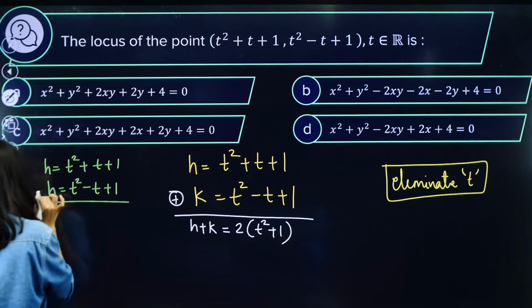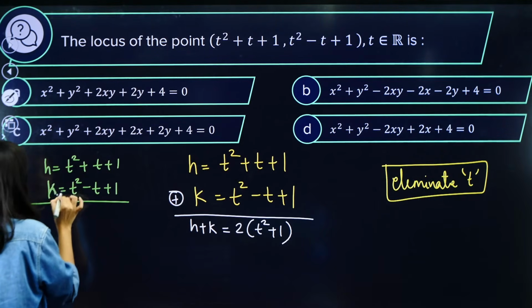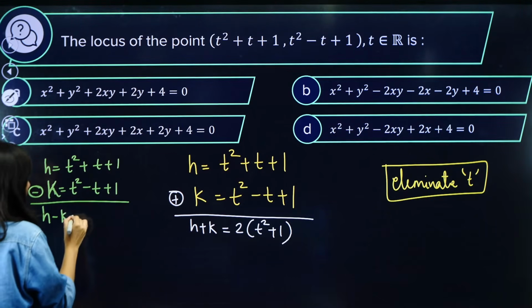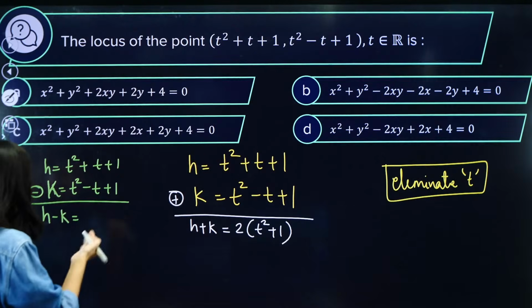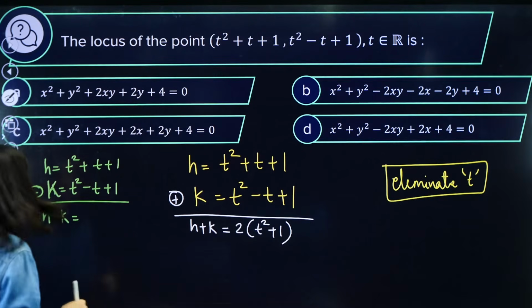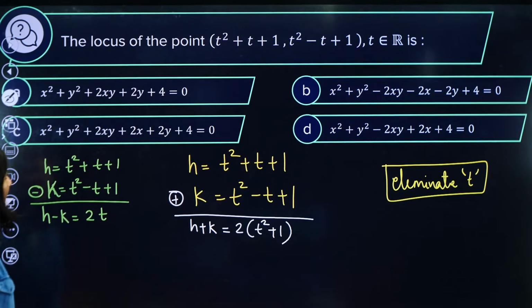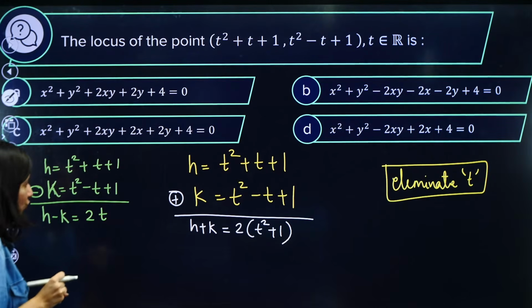Now we are going to subtract, h minus k. So ma'am, t square cancels, and we get 2t, and 1 also cancels. Did I do it right? h minus k is 2t.